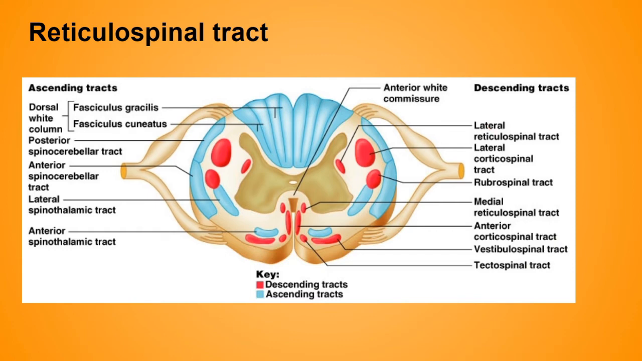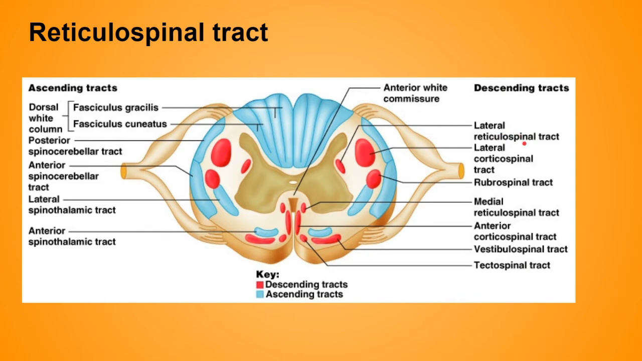It actually arises, as the name says, reticulospinal, so it will arise from the reticular formation. So just remember the name, so you will be easily able to remember the origin and the termination of the particular tract. It originates from the reticular formation of the brainstem, that is the midbrain, pons and medulla, and relays in the anterior horn of the spinal cord.